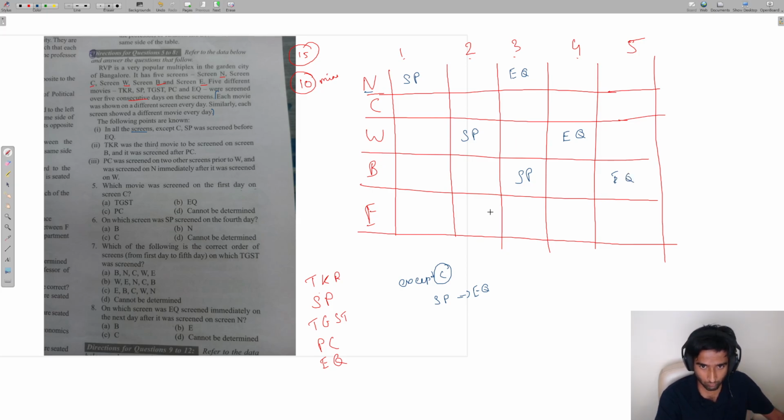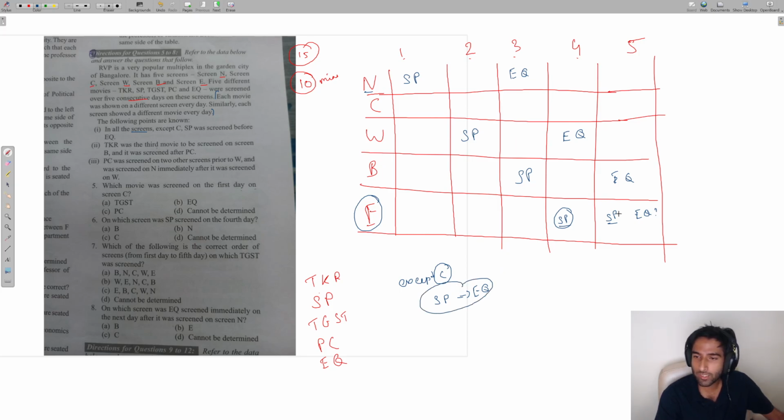Now for screen E, what options do I have for SP? I have an option here and I have an option here, right? But if I place SP in any of these two days on screen E, the problem is if I put SP here, I need to necessarily put EQ here. Why? Because SP was screened before EQ. This is given to me.